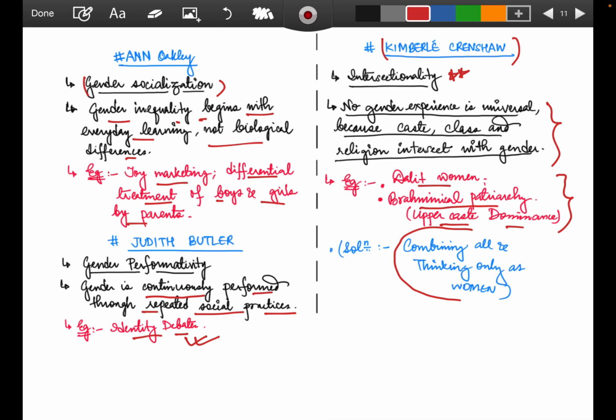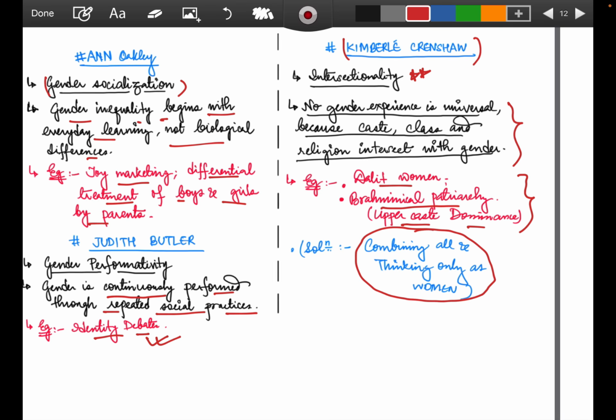So all this calls for what? Combining all and not thinking only as women. When we think only as women, we say this is not a caste thing, this is not a class thing, this is not a gender thing. When we combine, women have to be treated as women, and then a solution comes up, and that's what we call intersectionality. Intersectionality is one of the important topics wherever you want to show it in the form of a solution, or show that yes, these things have been happening, women have not only been treated in this manner, she has been facing this in all branches of society. You can show that through this thinker's point of view.